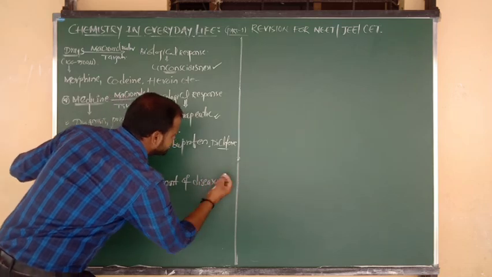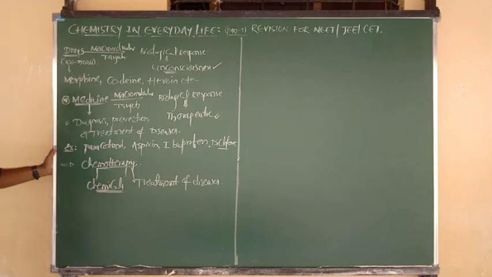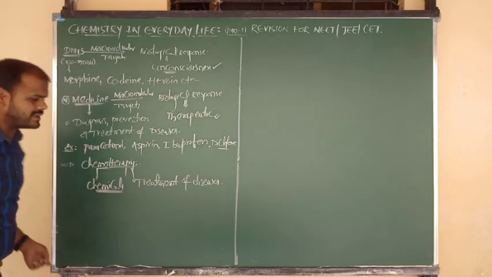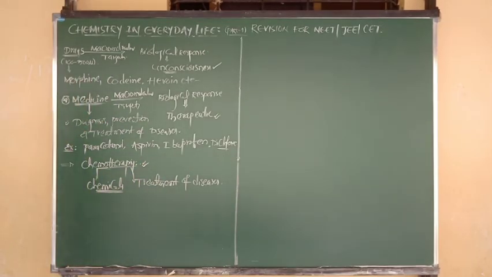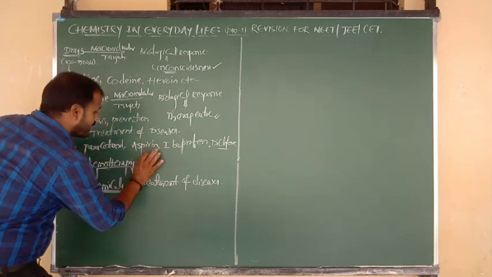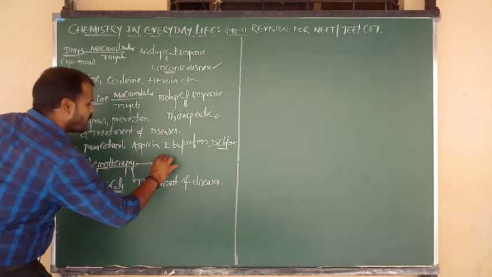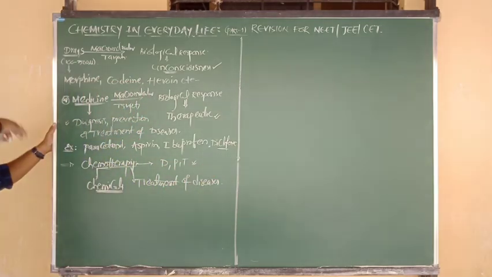So in the process of treatment of diseases, we are using medicines. So medicines are used therapeutically in the treatment of diseases. So this specific procedure we have to call chemotherapy. Okay. And try to remember, chemotherapy mainly involves 3 steps. One is called the DPT step. Try to remember. Sir, what is meant by DPT?